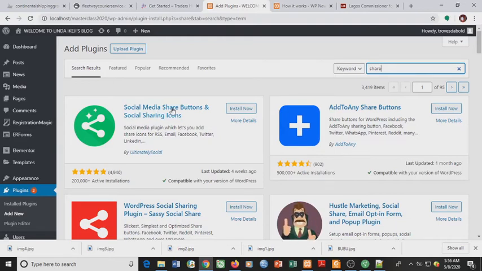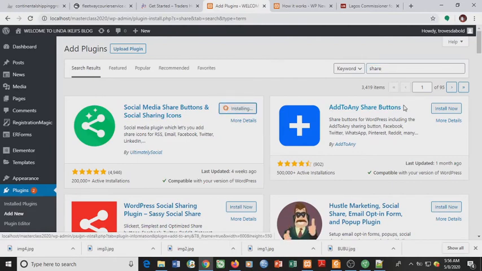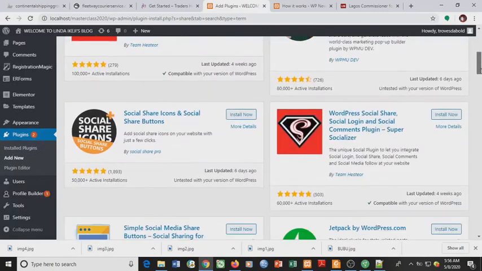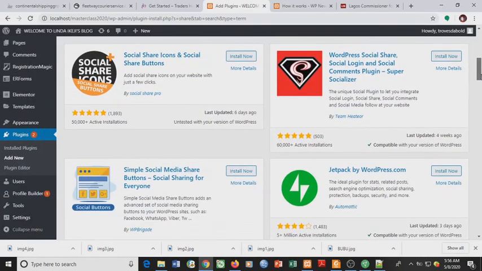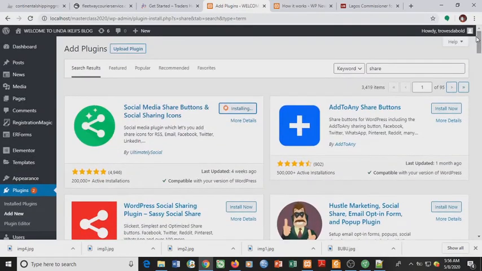Okay, social media share buttons and social sharing icons. Let's see. Let's install this plugin.